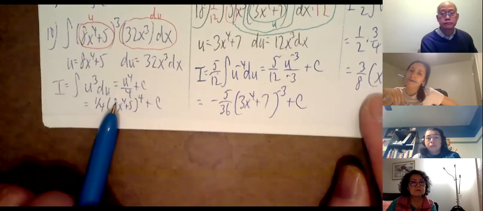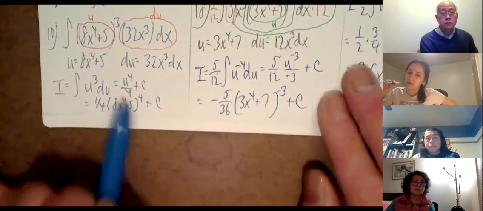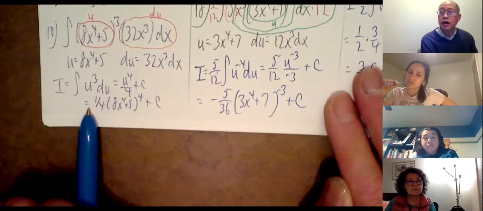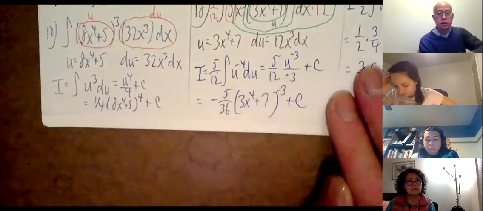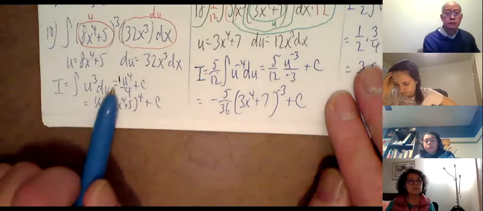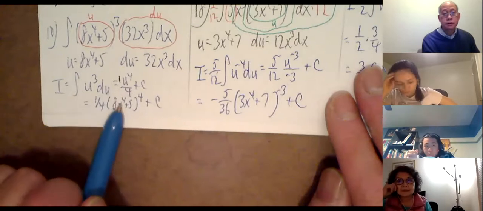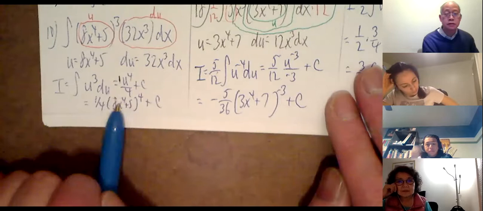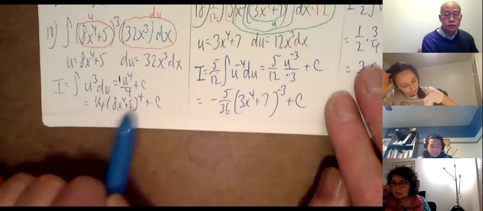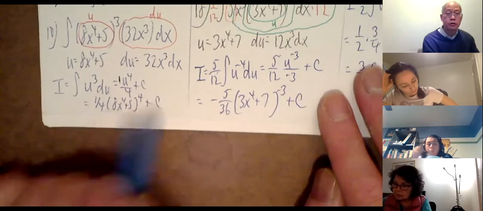Okay, so at this step, can you show how to go from this step to the 1/4 over? Yeah, all I did was change dividing by 4 to multiplying by 1/4. That's from arithmetic, right? If you divide by 7, you multiply by 1/7. Or you could also sneak in a 1 here. Okay, so here is when you replace the u for the actual 8x^4 plus 5. U is now replaced by this, to the fourth power. Yes. There's dividing by 4 right here, divide by 4 and then plus C.